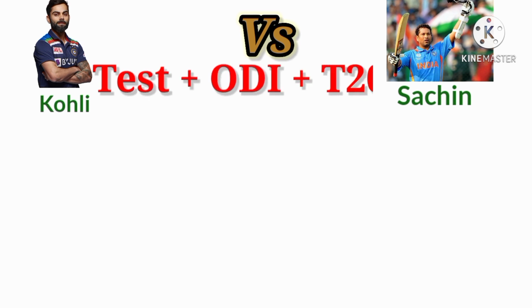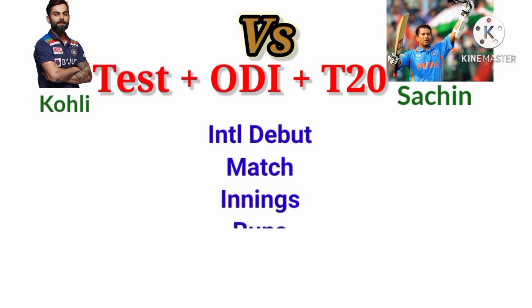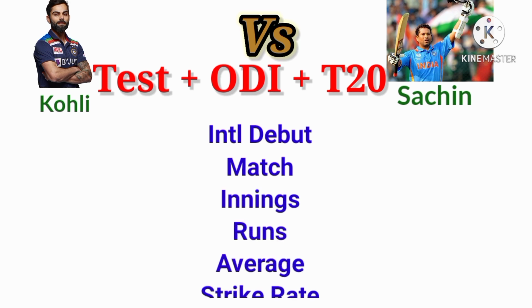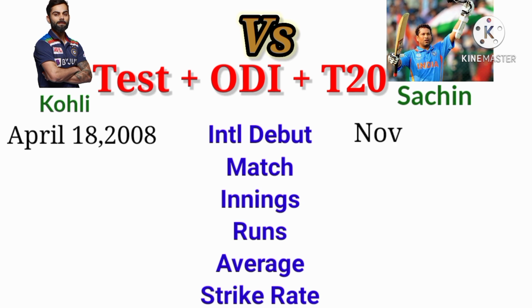Test plus ODI plus T20, all international career. The international debut of Kohli is April 18, 2008. The international debut of Sachin is November 15, 1989.